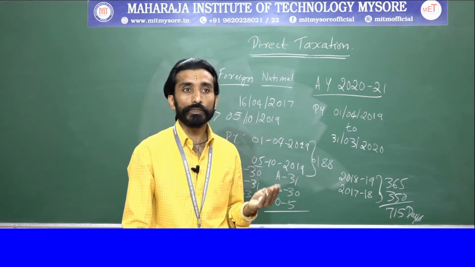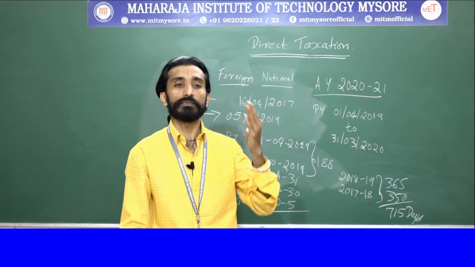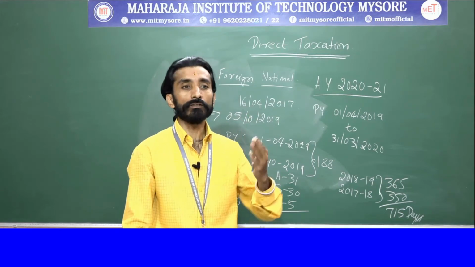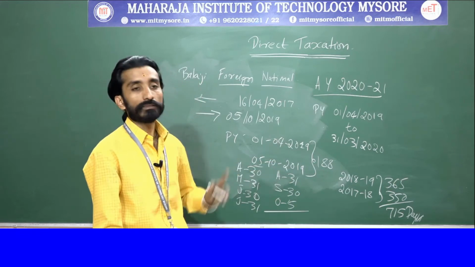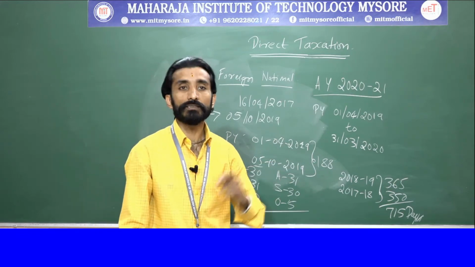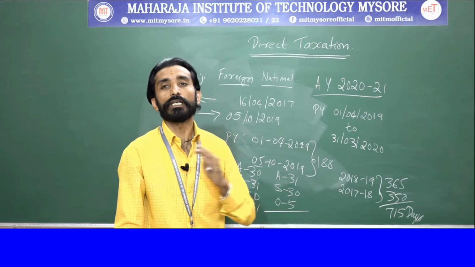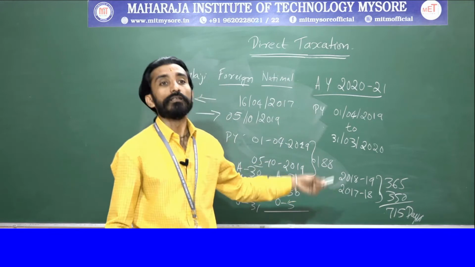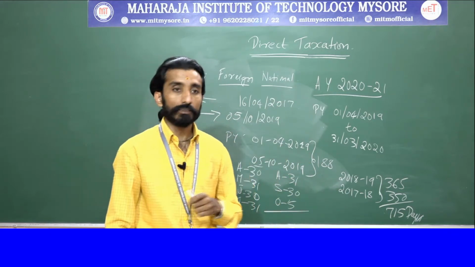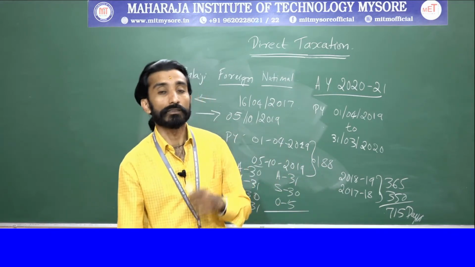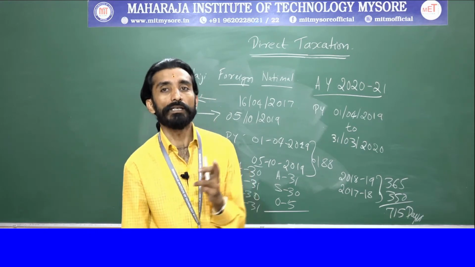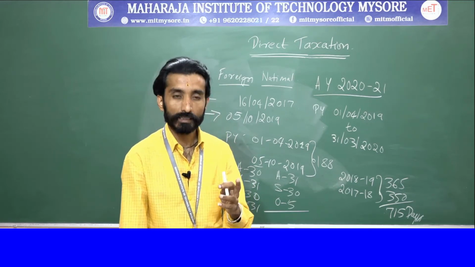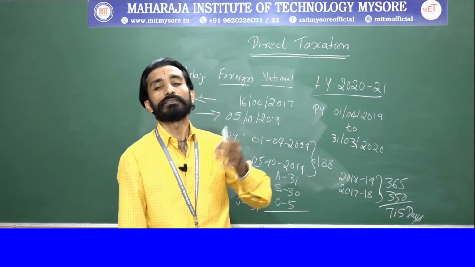So he came to India on April 16, 2017, and he left on 5/10/2019. But in this case we will take into consideration till the previous year, that will be summed up to 715 days, right? So what do you understand here? He is there for 715 days. So your additional conditions are: one, he should satisfy the residential status for 2 years. Another one is he should be there for 730 days.